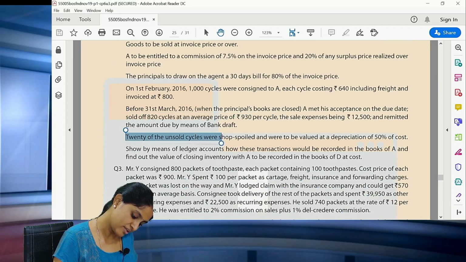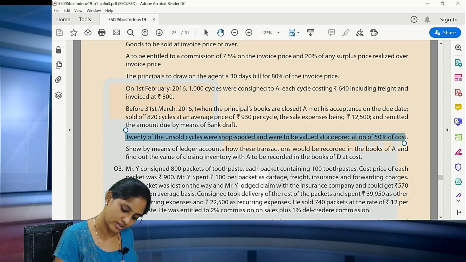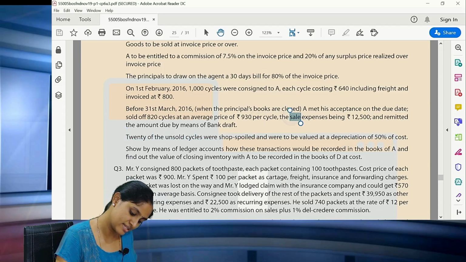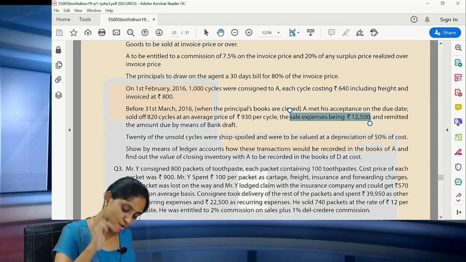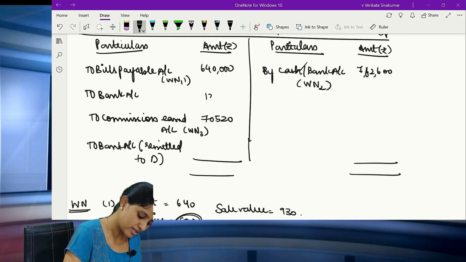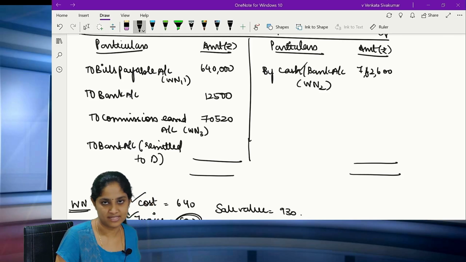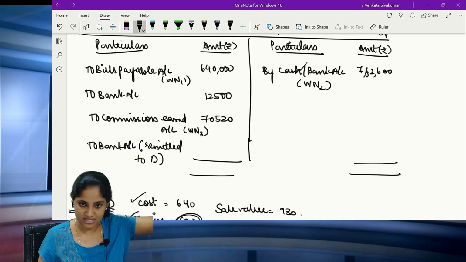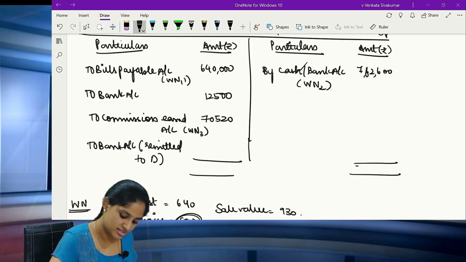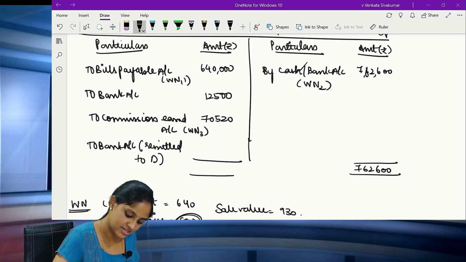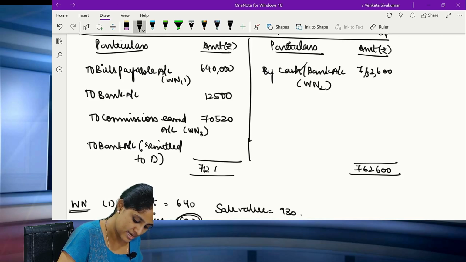Okay, 20 of the unsold cycles were, okay, this has got to do with this. After this, please see, the sale expenses came to 12,500. So it is given already to you in the question. That's all. With this, you finish this particular account. And how much is the value that you are getting? 7,62,600 on both the sides.